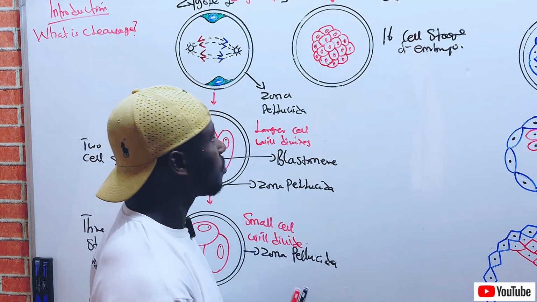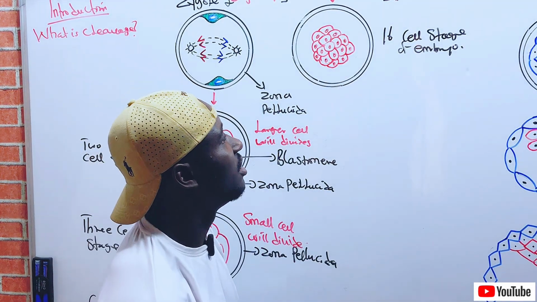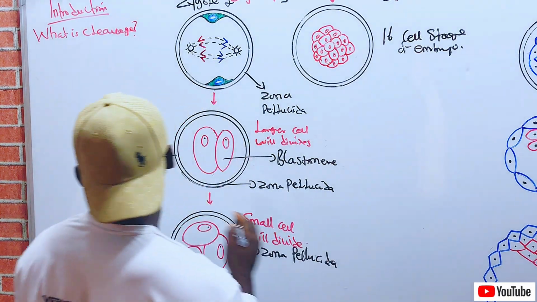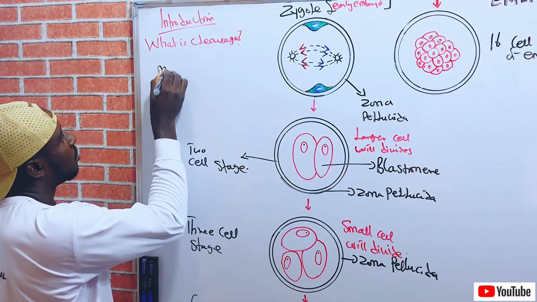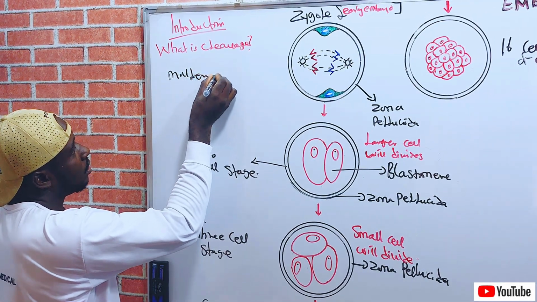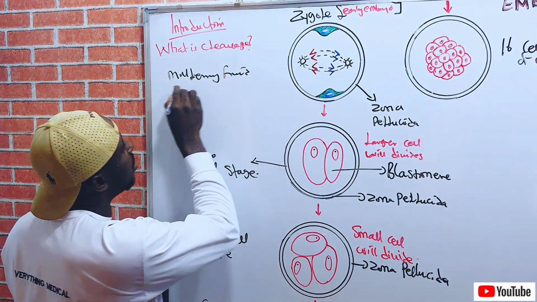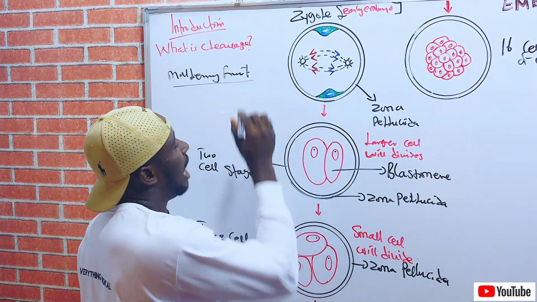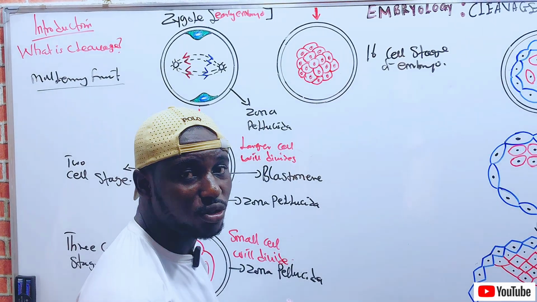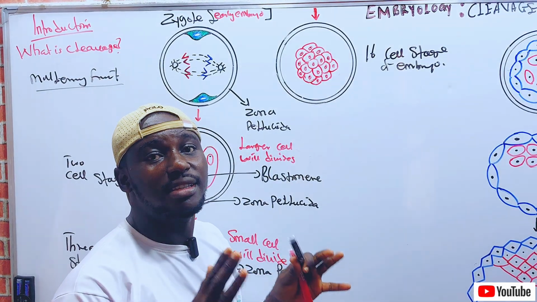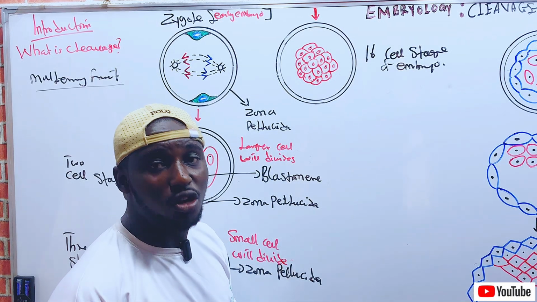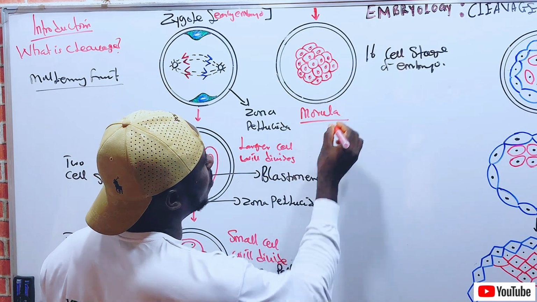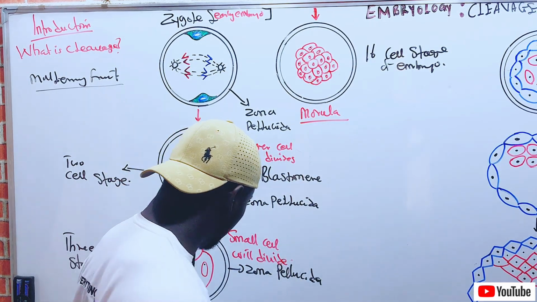Now, this sixteen cell stage resembles a mulberry fruit, and that is why it is termed the morula. The sixteen cell stage of the embryo is called the morula. So here is the morula.